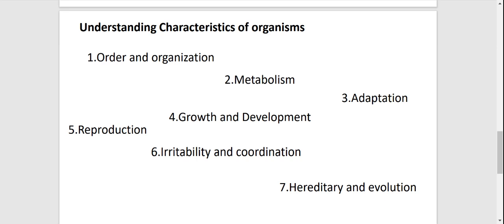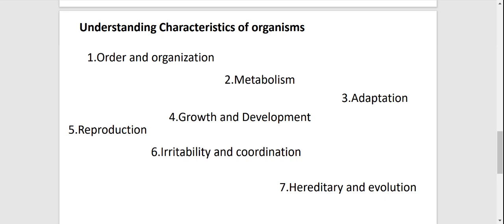And then next comes the next important characteristic, which is metabolism. All the chemical activities that take place in an organism are considered metabolism. It includes both catabolic and anabolic reactions.